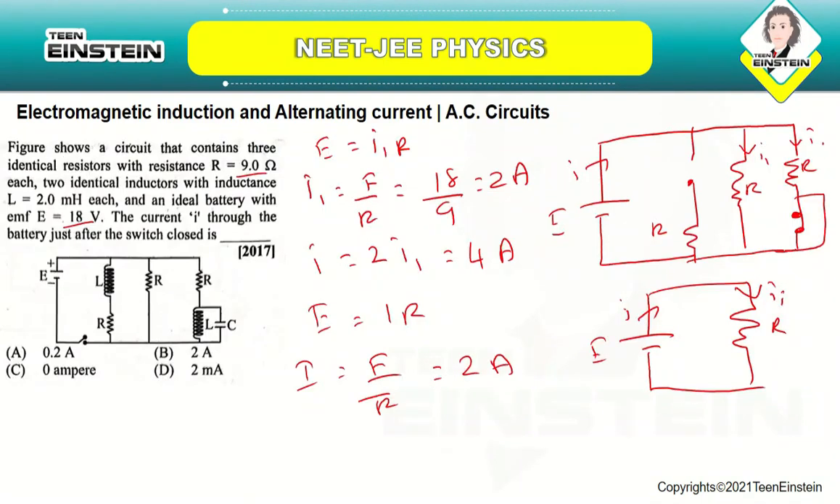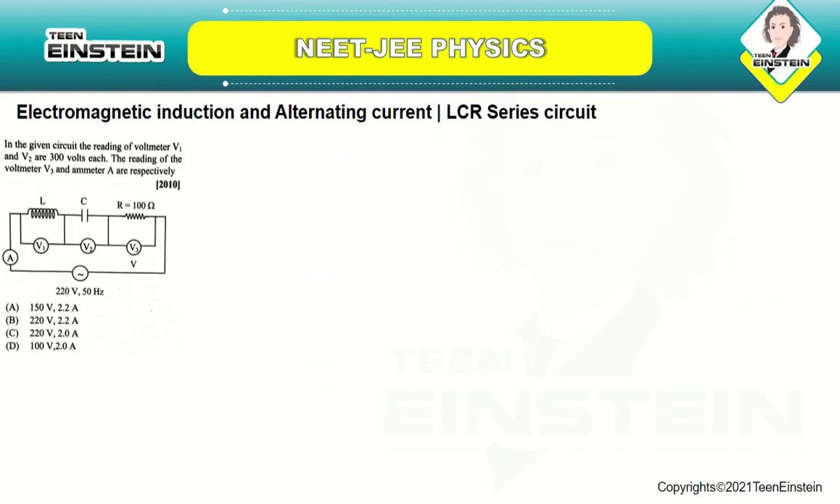You know E value is 18 and R value is 9, so you are just substituting it, and you will be getting 2 amperes. So the correct answer is option number B. So the current through the battery after the switch is being closed is 2 amperes. Okay, let us now move on to the next question.